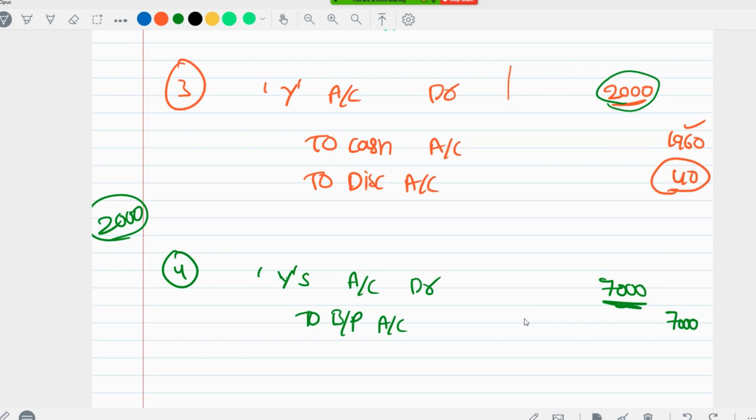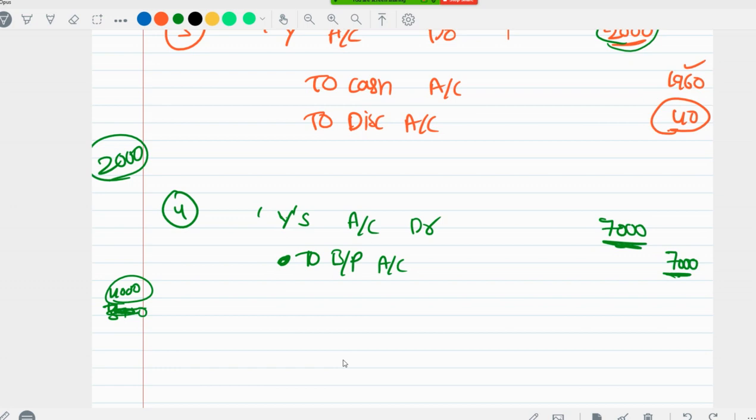Now, X actually has to pay 2,000 extra. Think only from the X point of view. So totally X got 3920. Let's ignore the discount thing, so let's just say X got 4000. 2000 he has given to Y anyway. Remaining he has to pay only 2000 back to Y. Since he couldn't pay back, that's why he accepted the bill. That's why he accepted 7000 worth of bill.